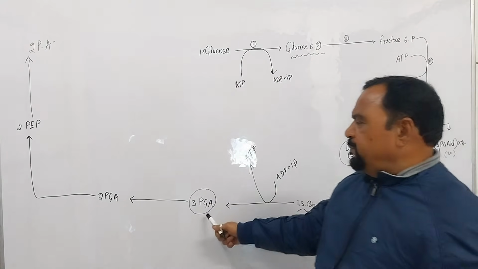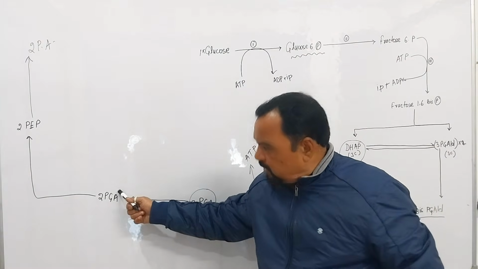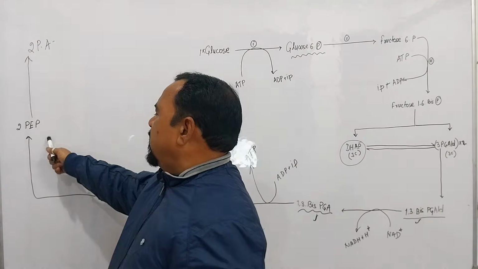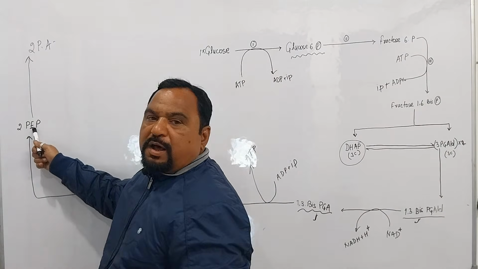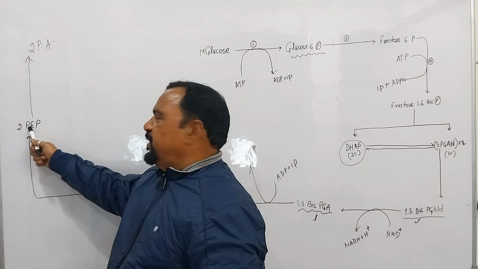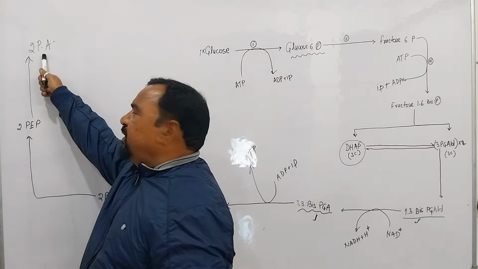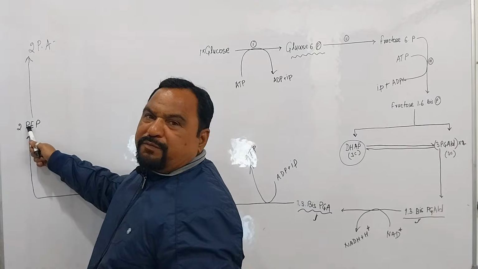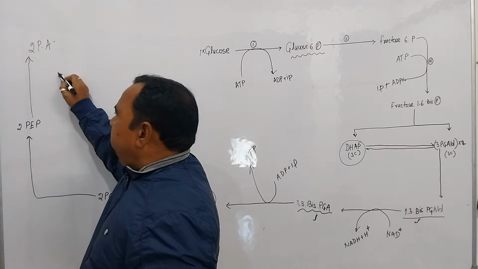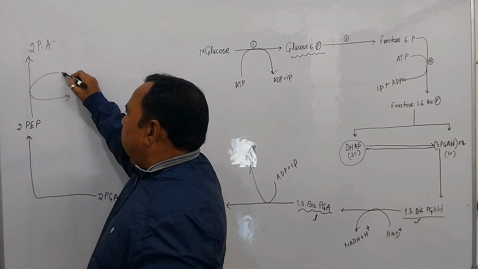Again 3-PGA, 2-PGA, 2-PGA to 2-PEP, and from 2-PEP to pyruvic acid. PEP means phosphoenol pyruvate. Phosphate group is here. In pyruvic acid, the phosphate group is absent. It means breakdown of the phosphate group here. Then ATP is also produced.